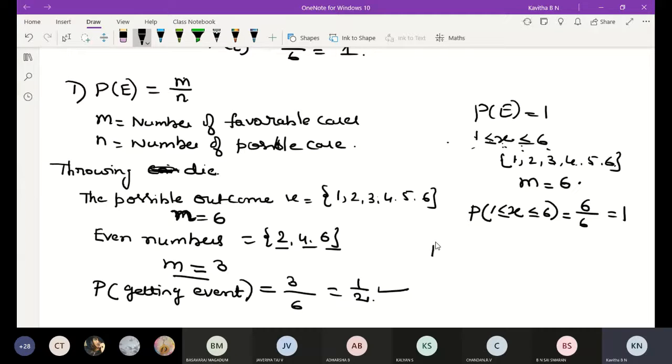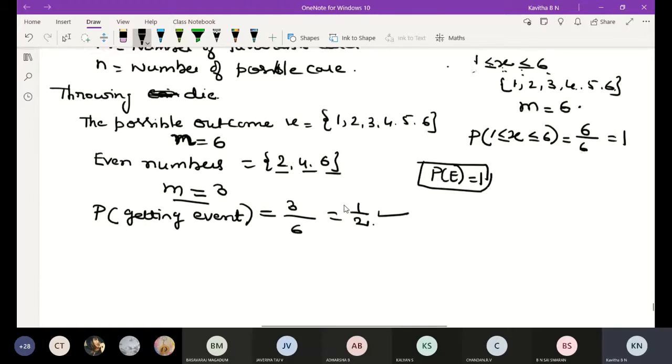So probability of E is equal to 1. The probability can at most be equal to 1, because the number of favorable cases and the number of possible cases can at most coincide with each other. Understood?